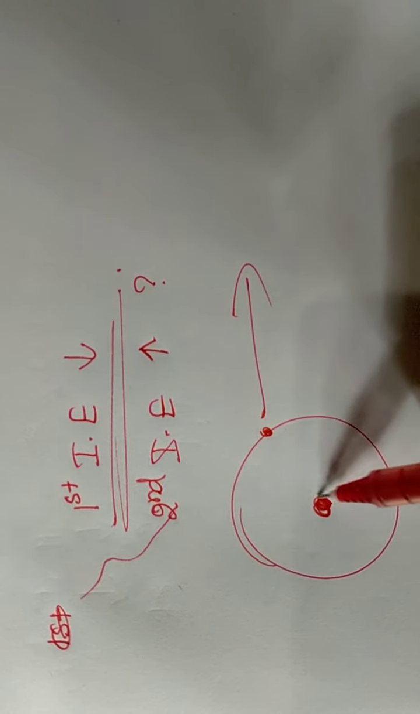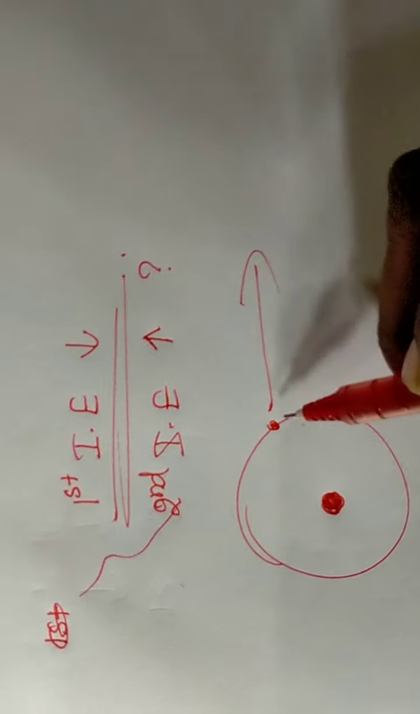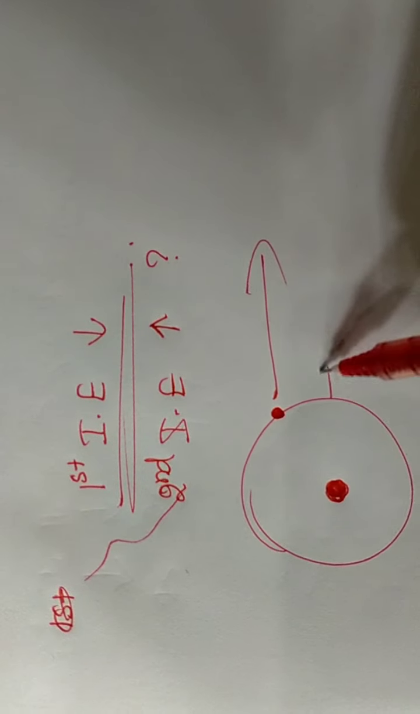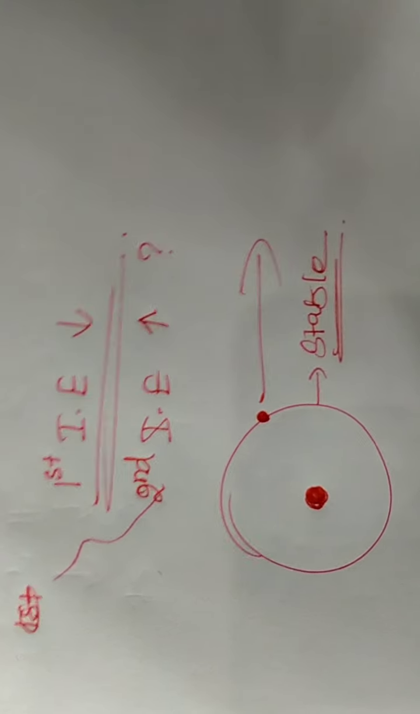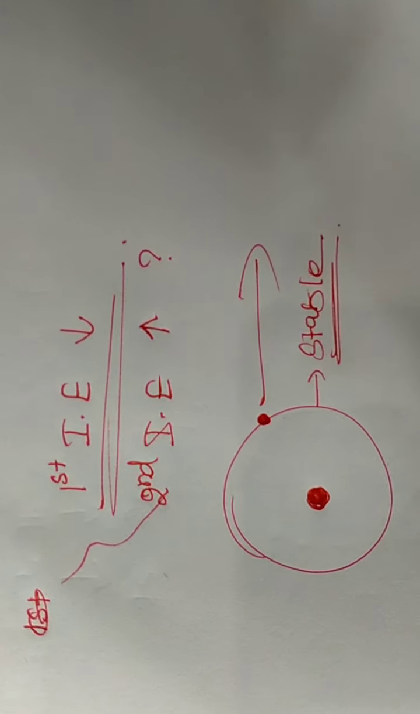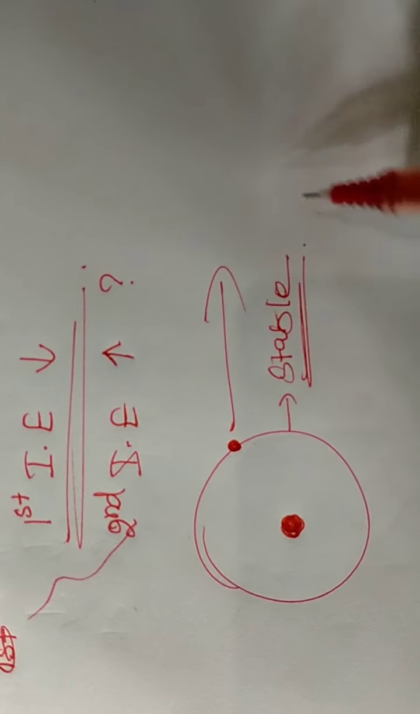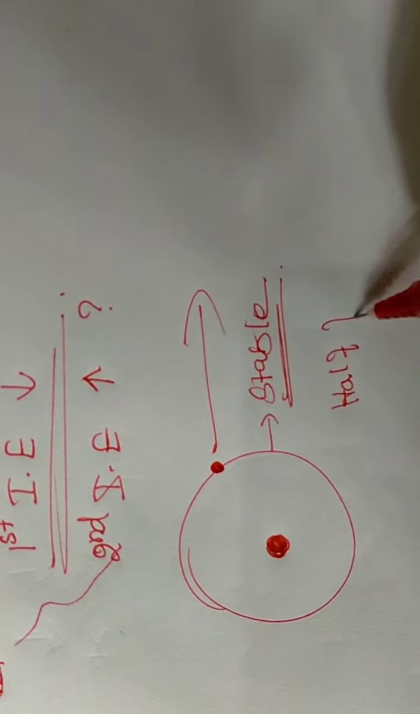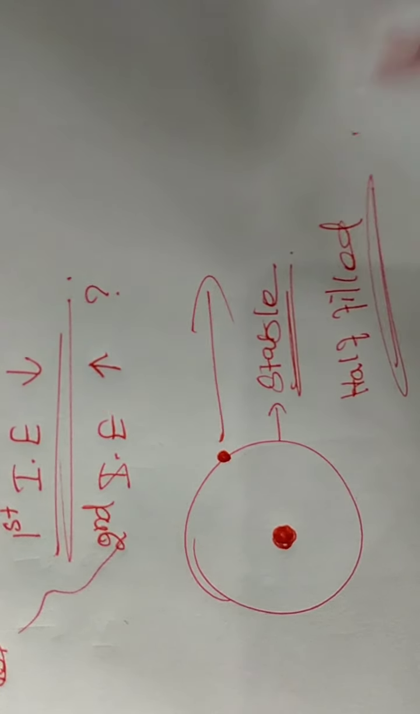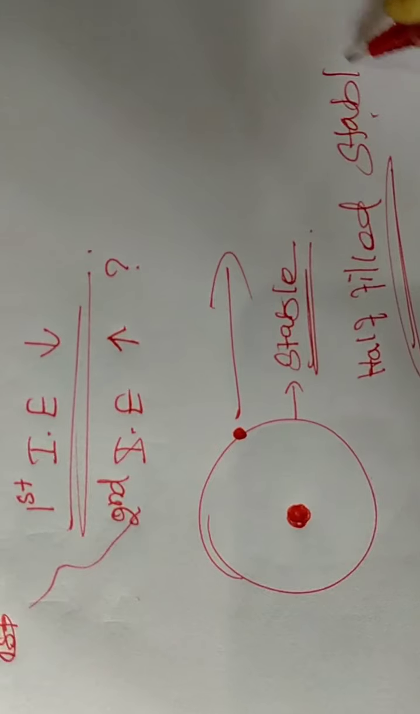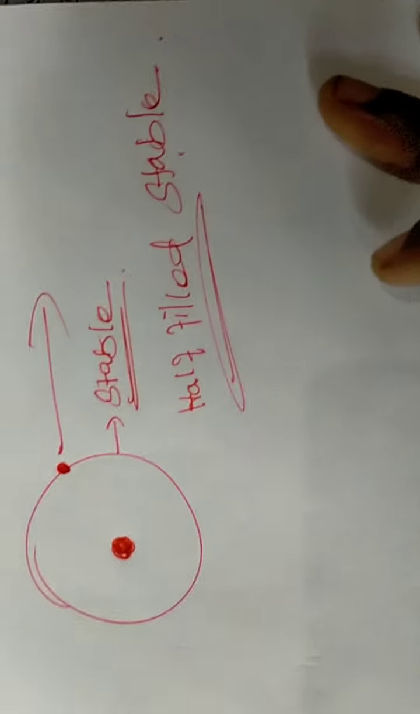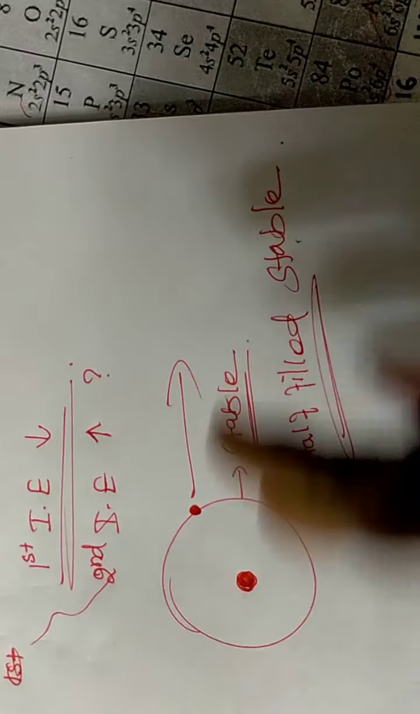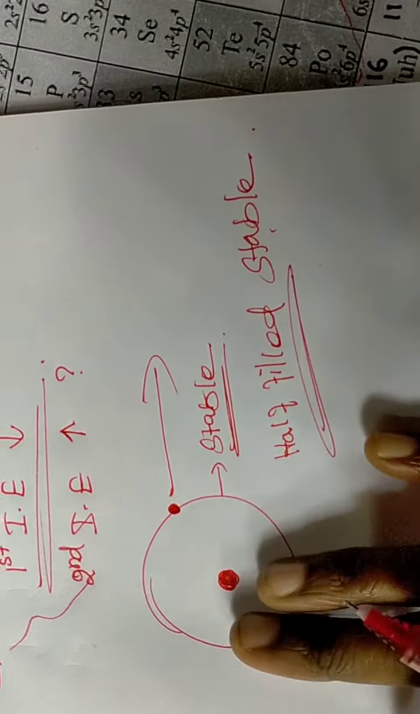So it needs more energy, which means it is a more stable orbital. Okay, it is more stable. The stability of orbitals, you learned this in the second unit: half-filled and fully filled orbitals are generally more stable than unsymmetrically filled orbitals. So the same theory is applicable